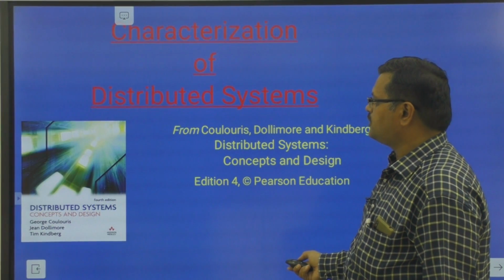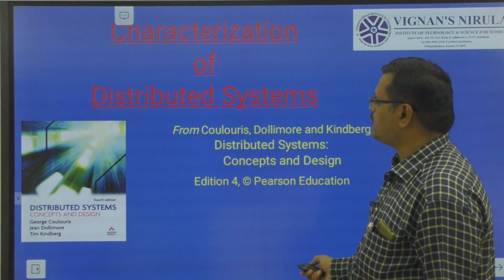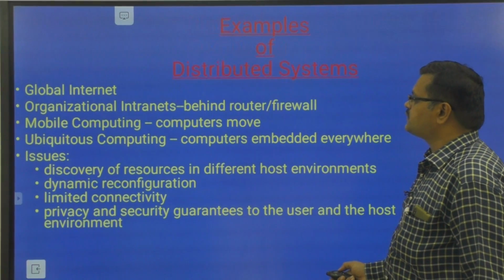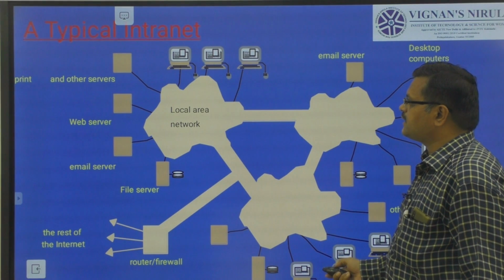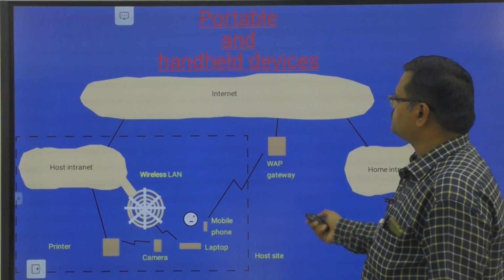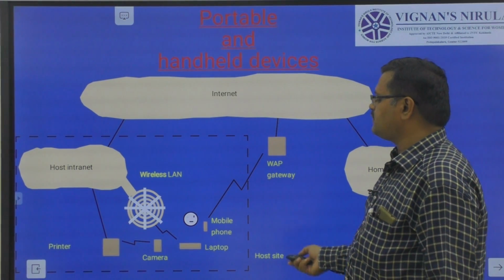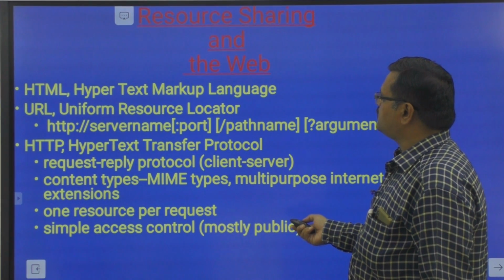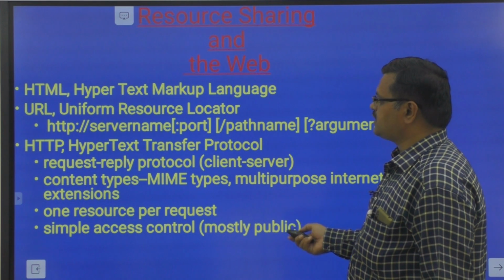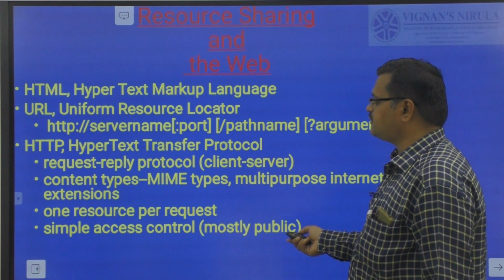Now we will discuss examples of the internet. Portable and handheld devices are one example we have taken, where the user is in both the host environment and the network. We also discussed resource sharing and the web, HTTP, HTML and URL.